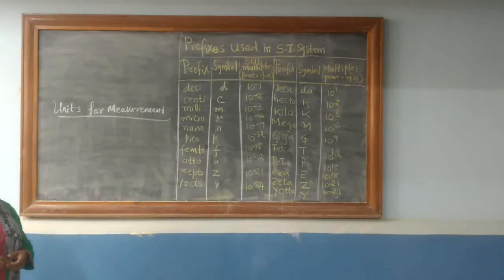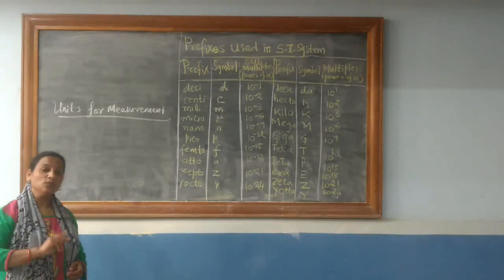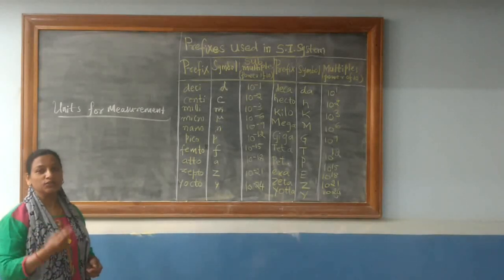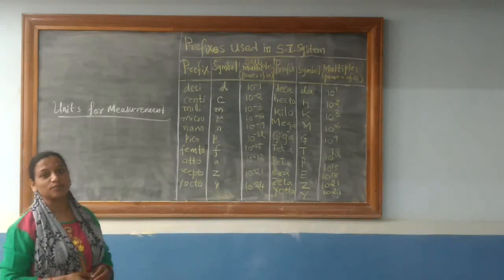Take any physical quantity. It is represented as the product of a numerical value and the unit in which it is expressed.